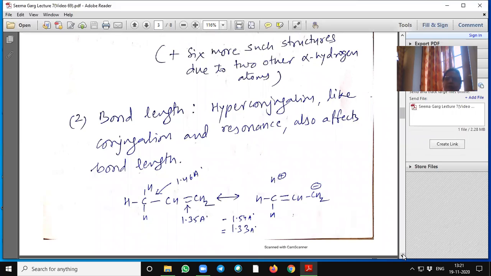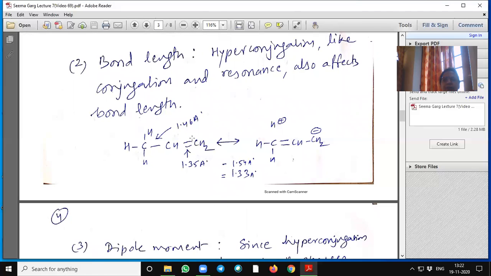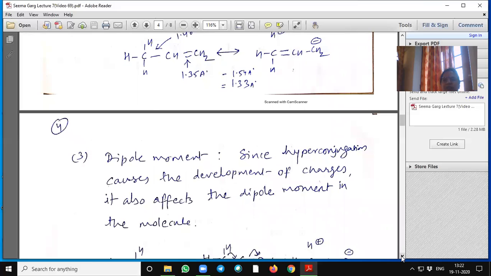Bond length is also affected due to hyperconjugation. Hyperconjugation, like conjugation and resonance, also affects the bond length. See here, in the propene molecule, the double bond length is 1.35 angstrom, whereas the actual double bond length is 1.33. The single bond length should be 1.54, but in propene it is 1.46 angstrom. So due to hyperconjugation, bond length also changes.